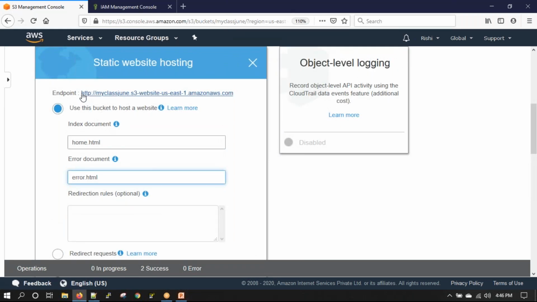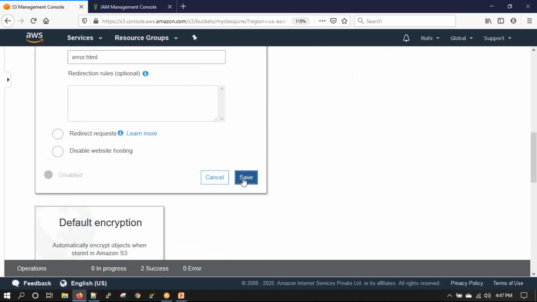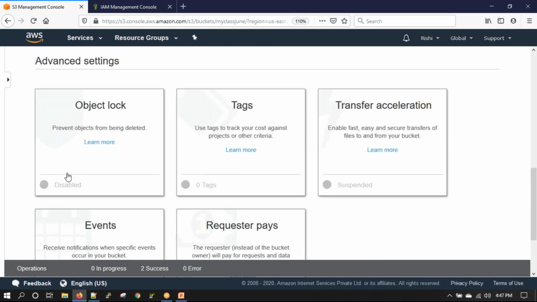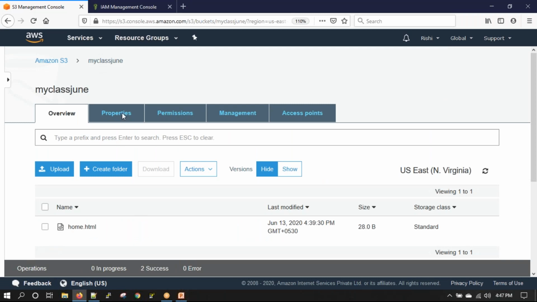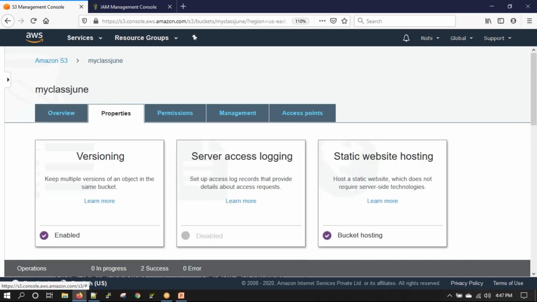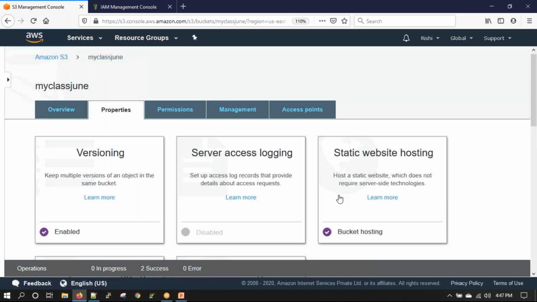So my website link will be this. Using this, I will be able to access my website and I can say save. That's it, my static website hosting is done. Now I only need to upload the pages to this bucket. For now, I have only uploaded home.html. I have to upload all the other pages that are part of my website. There could be hundreds of pages. It may have images, media, whatever. Simply upload everything onto S3.